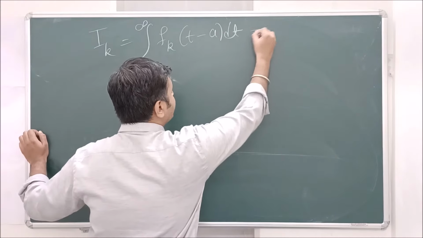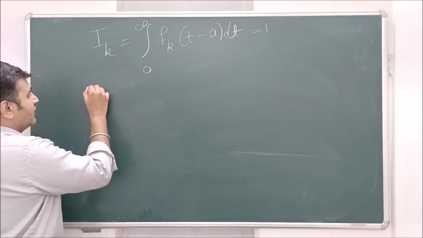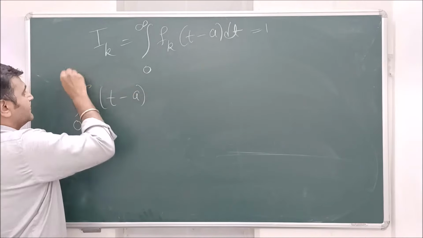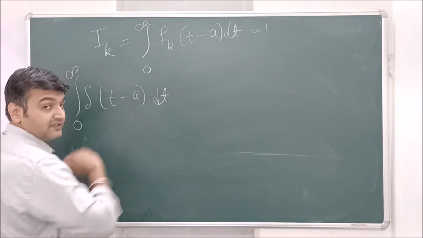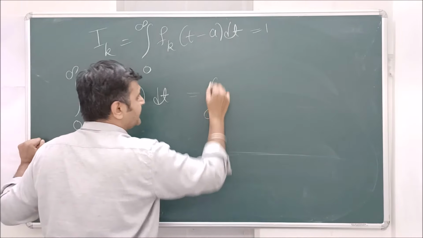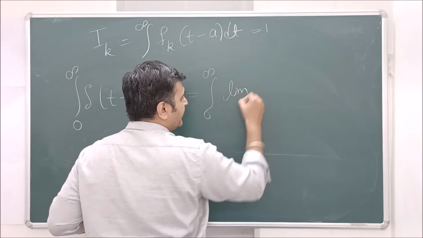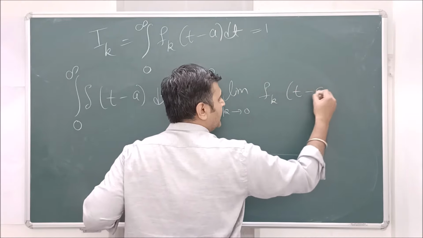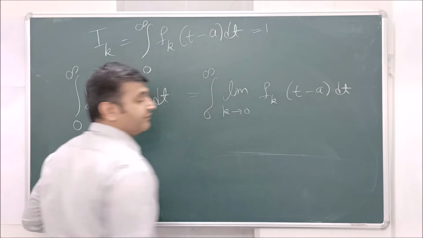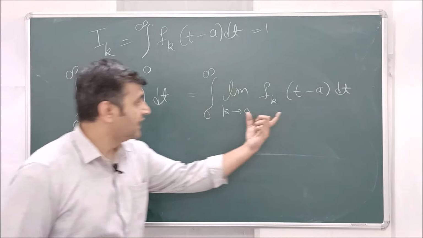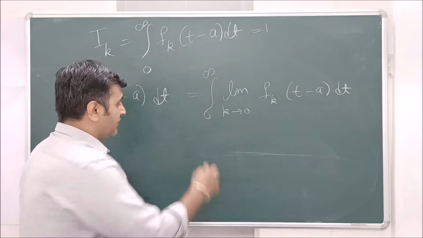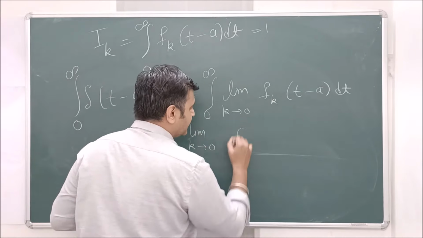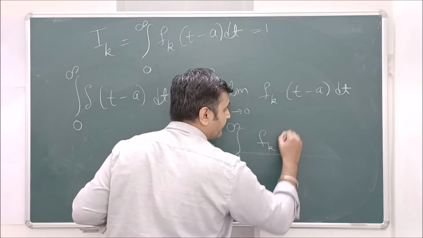So this quantity is 1. Now what is delta of t minus a? I want to find its integral from 0 to infinity. What is this? It is the integral from 0 to infinity of the limit as k approaches 0 of fk of t minus a dt, because our delta function is the limit of fk. But what is this? This is the limit as k approaches 0 of the integral from 0 to infinity of fk.